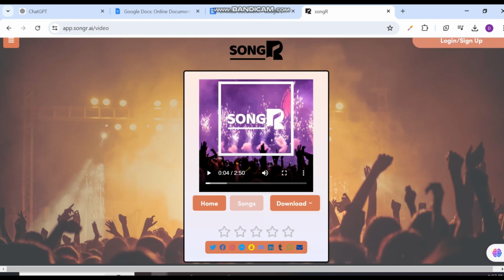When I click on the download button, I have two options, either to download as a video or download as an audio. I'll click on download audio because what I have here is not a good video. So I just click on download audio so that I can have the audio version of this song.